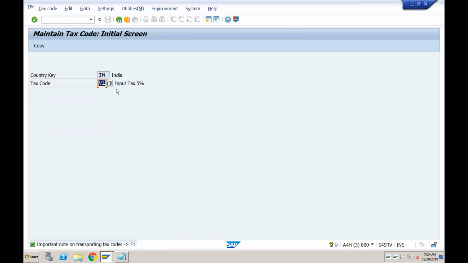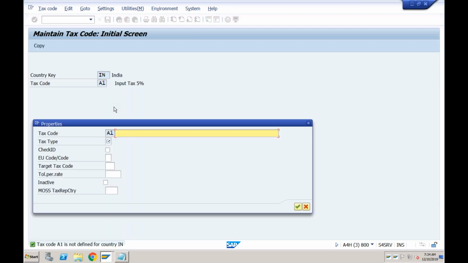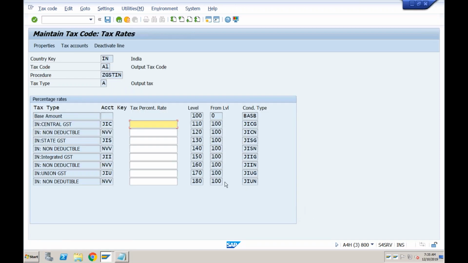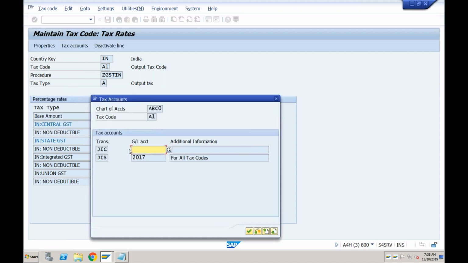And we are creating another tax code. This time it is output. So normally output starts with A1. Press enter, provide the description: output tax code for output tax. Press enter. It will take you to the screen where you can specify the total percentage. So central GST is 6% and state GST is 6%. Total is 12%. Let's try to go to the accounts from here itself. Okay, it is allowing this time. Normally it doesn't allow, but this time it is allowing.